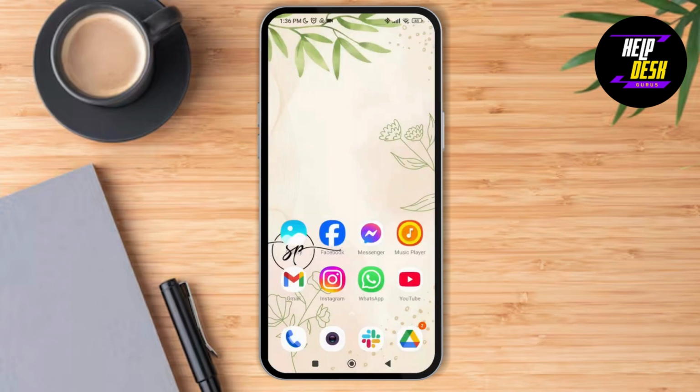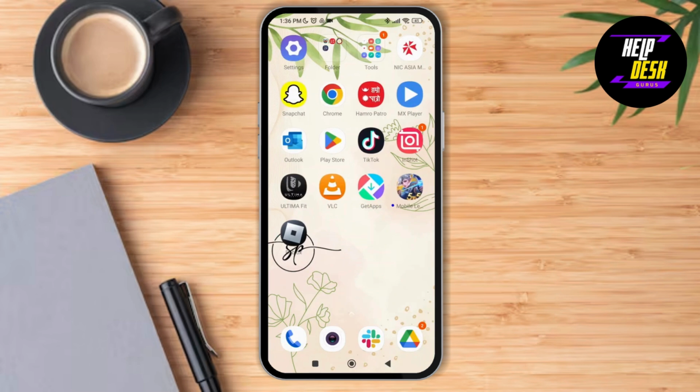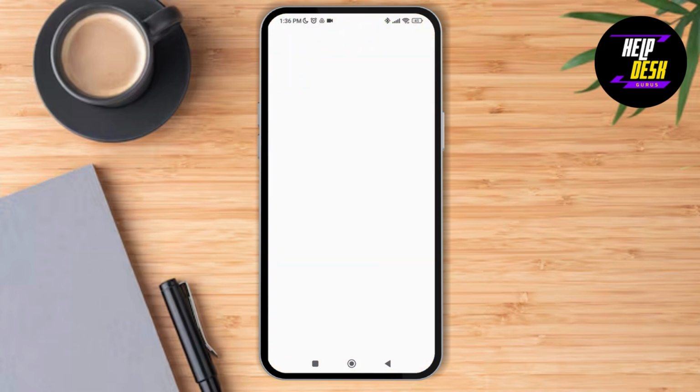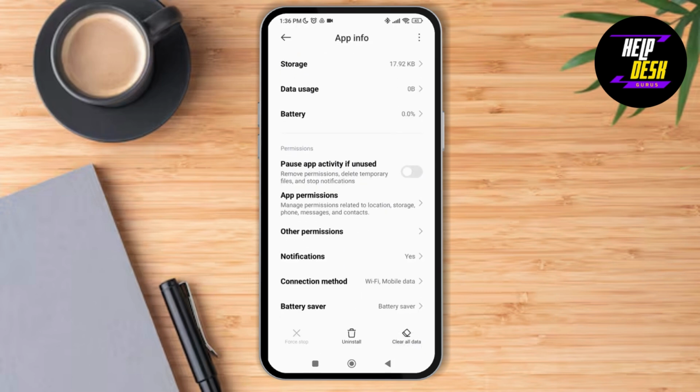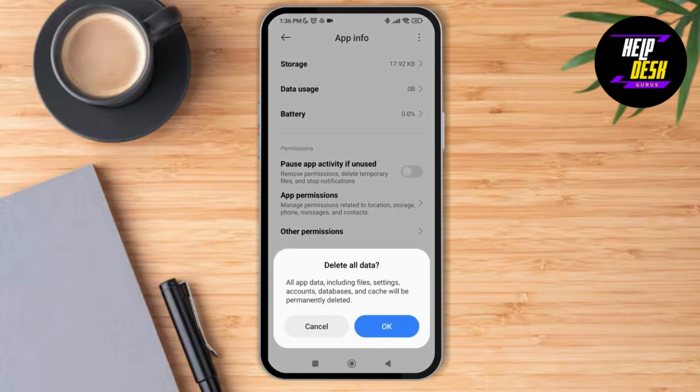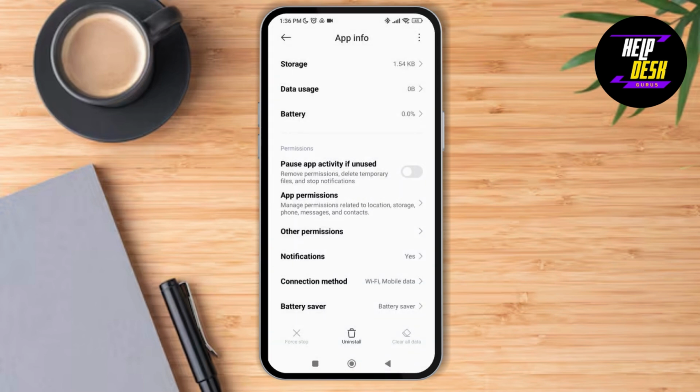So we're going to go back and make a long press on the Mobile Legends application and tap on App Info. As you do that, scroll down and tap on the option of clear data at the bottom right corner of the screen. And as you do that, you can either just clear the cache or you can delete all data. Here I'm going to delete all data over here.